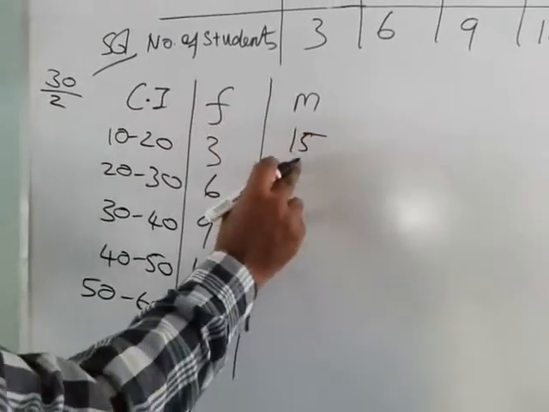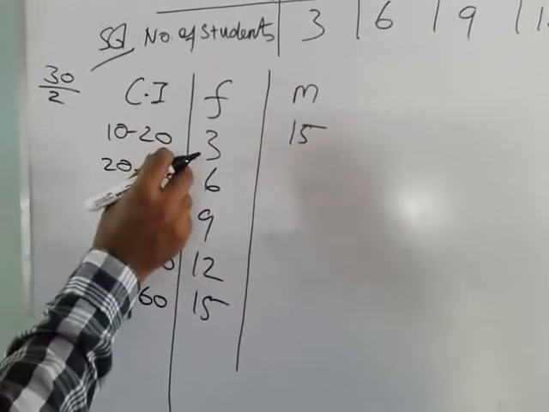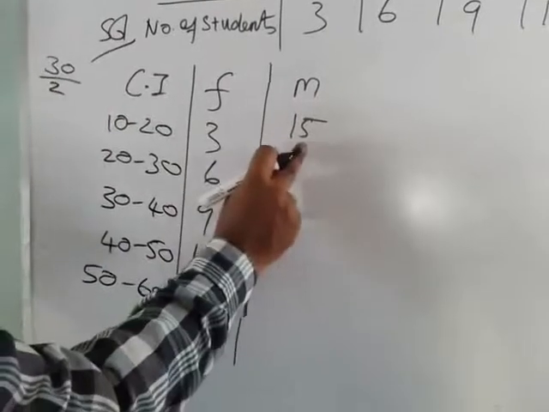So the mid value is, after adding lower and upper, divided by 2, that is 15.